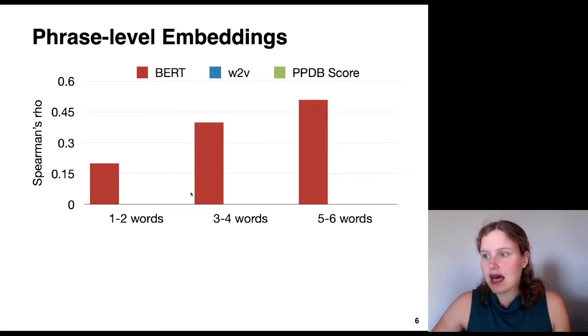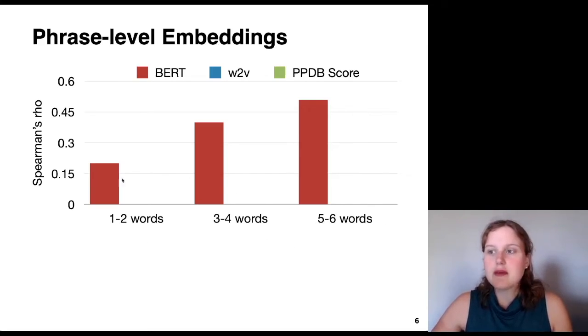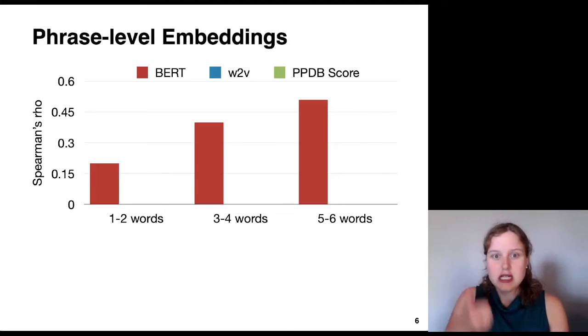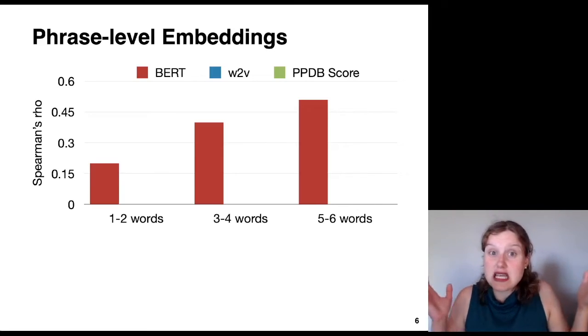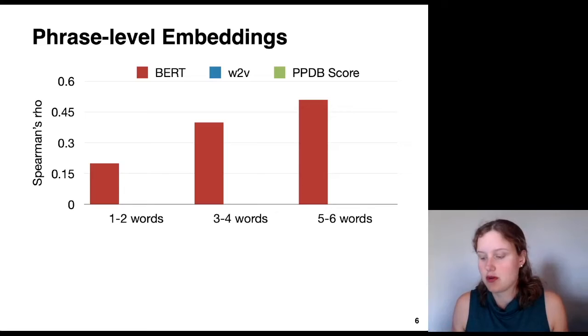And then along this x-axis, we've separated out the paraphrases into short paraphrases, 1 to 2 words, medium, 3 to 4, long, 5 to 6 words. And then I'm going to show you 3 scores for each length. I'm going to show you the BERT score, the word2vec score, and then the automatically generated PPDB quality score. So looking at the BERT score first, those are the bars in red, you can see that BERT does substantially better on the longer paraphrases than it does on the shorter paraphrases. So here, higher is better, higher correlation is what we're looking for, and BERT just goes steadily up, which makes sense because if you've got more words, you've got more information and contextualized information for BERT to work with.